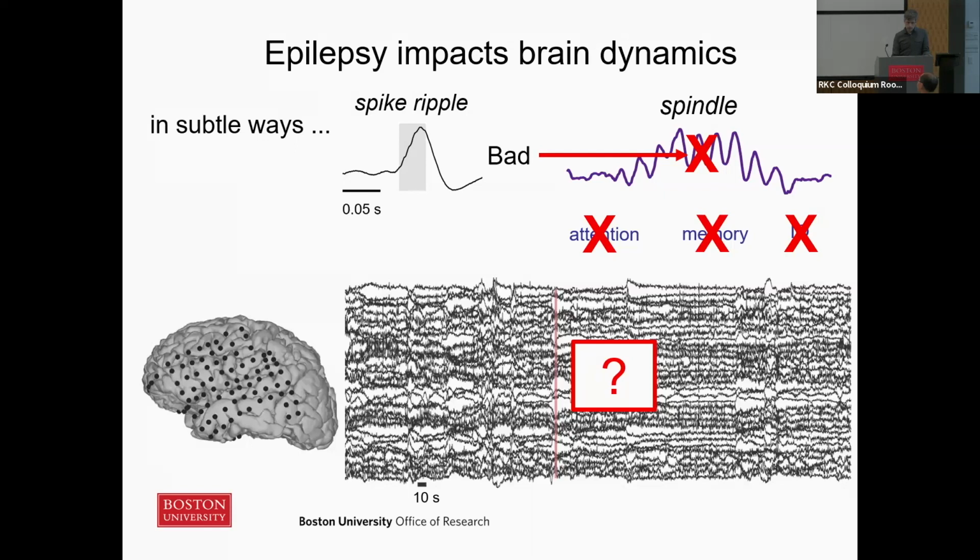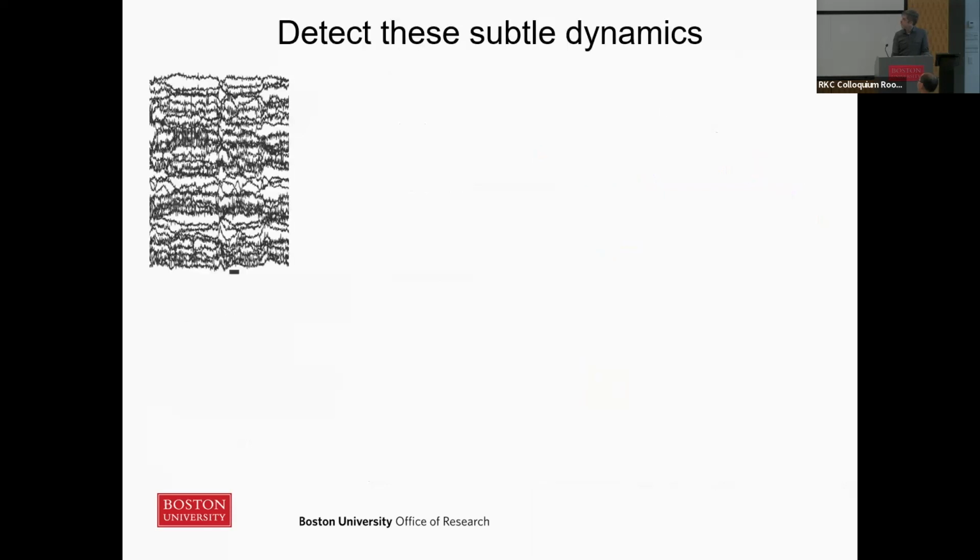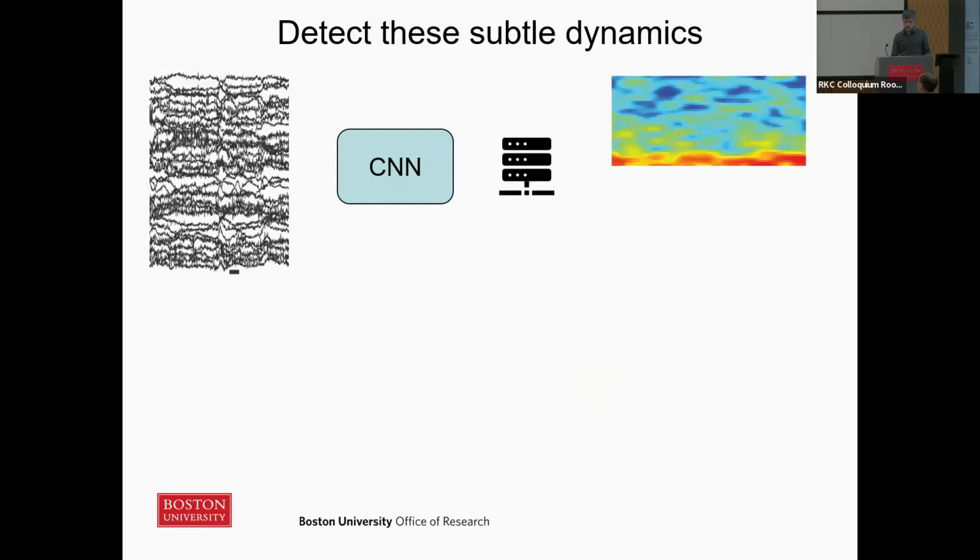That's where we come in. So our group attempts to take these data and run them through a machine learning approach, a convolutional neural network. We can deploy that CNN on BU's supercomputing cluster, and then have it analyze images that we can extract from these data.